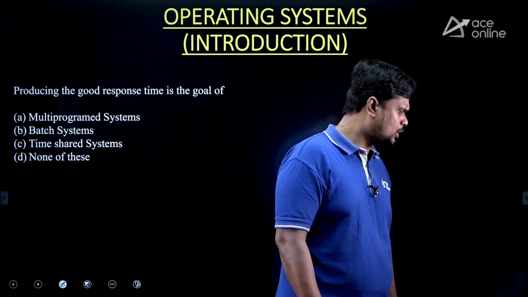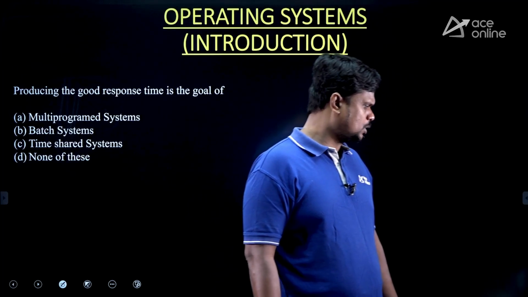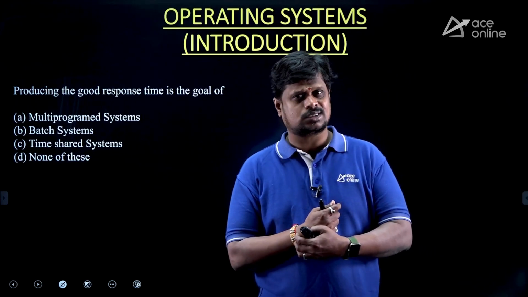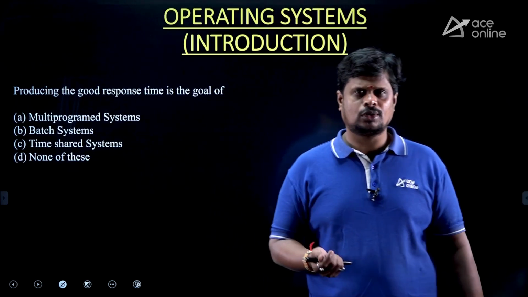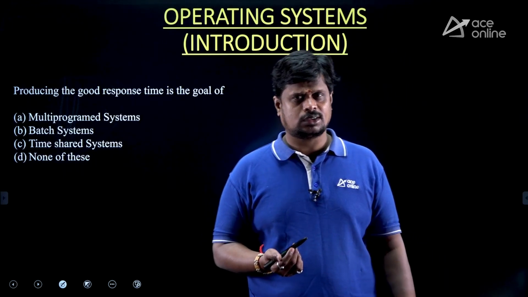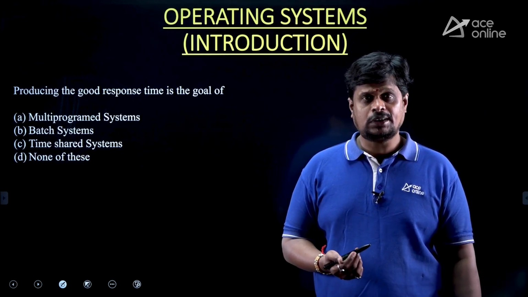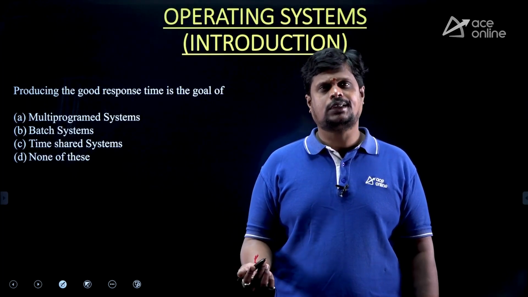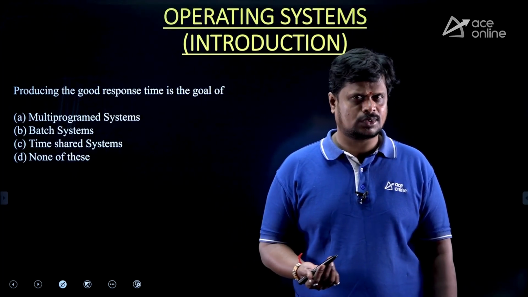As part of types of operating systems, we discussed batch system, multi-programmed system, multitasking systems, which are also called time shared systems, multiprocessor systems, and real-time systems. Five types of systems we have covered.